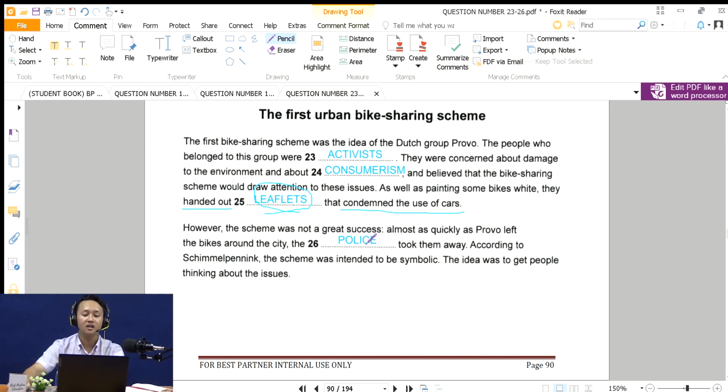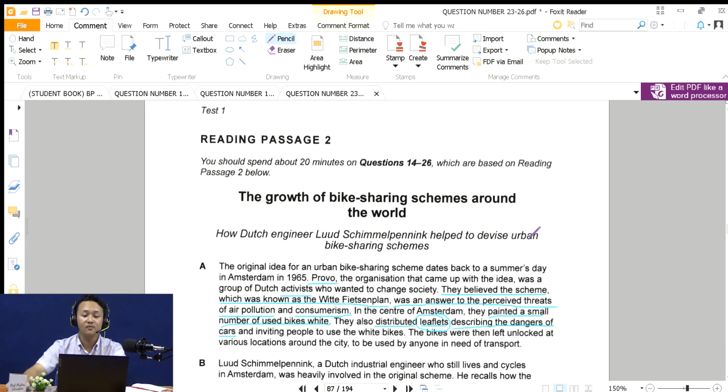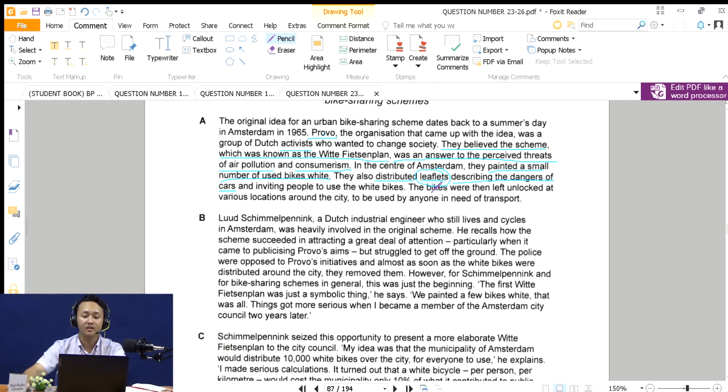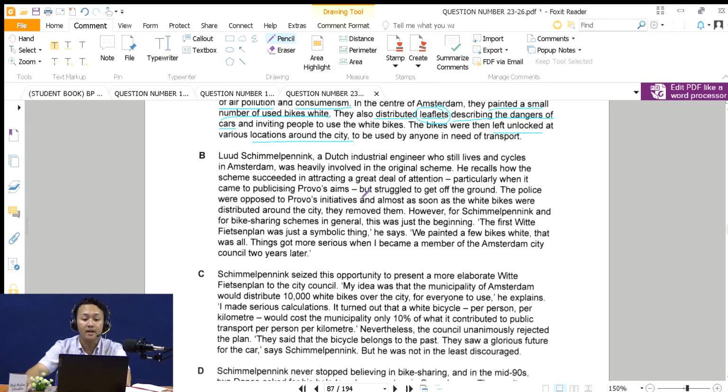However, the scheme was not a great success. Almost as quickly as Provo left the bikes around the city, the police took them away. So we need to find who took the bikes that the Provo left in the city. Okay, the answer is police, but we need to find the information first. Continue your reading. The bikes were then left unlocked at various locations around the city to be used by anyone in need of transport. Okay, so we need to find who took them away.